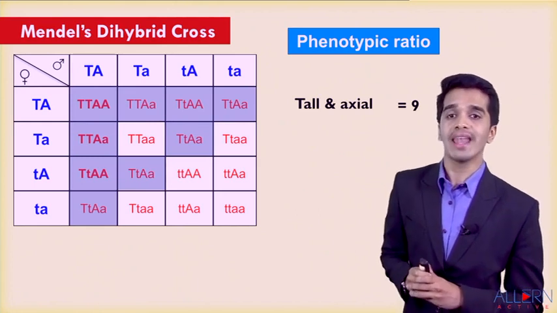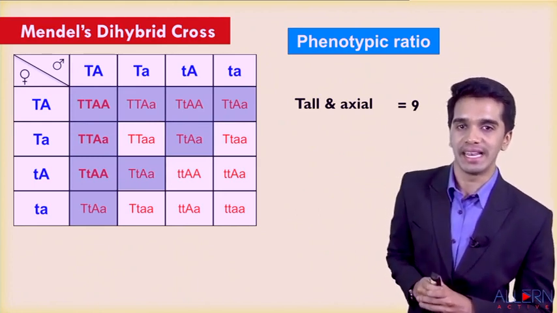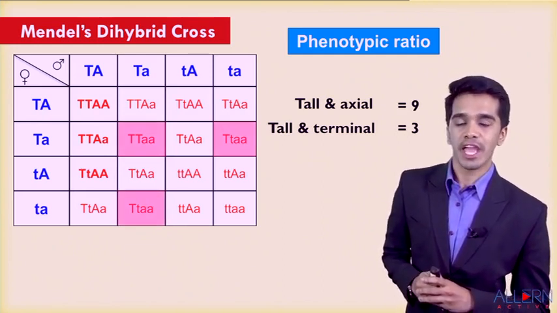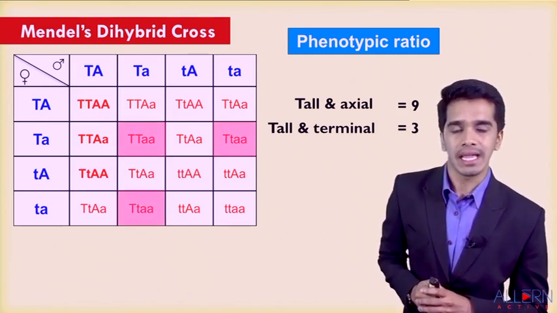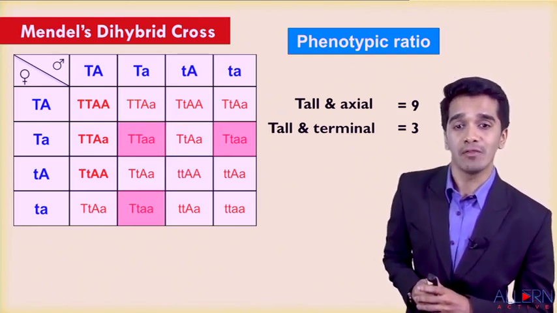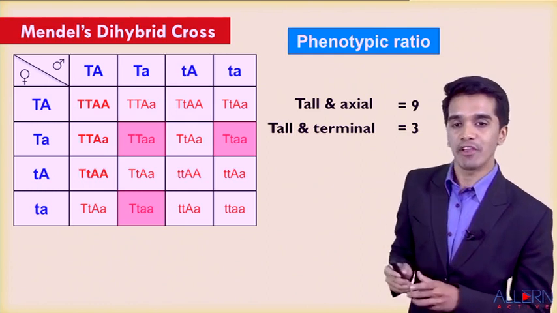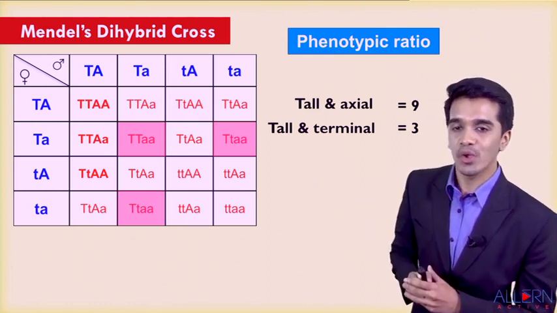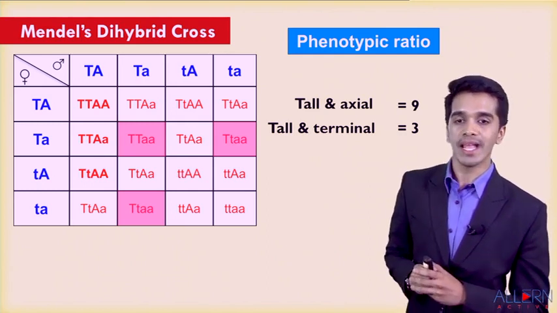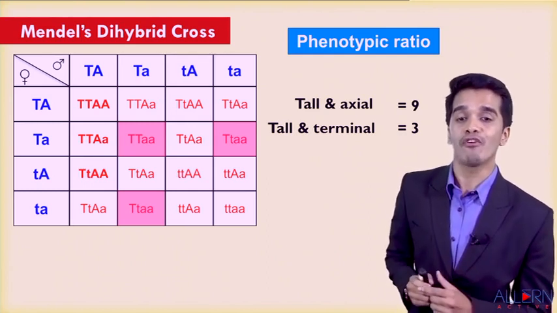So the tall and axial phenotype is 9. The next combination will be tall with terminal. If you see a capital T and small a combination, that plant will be tall and terminal. In this Punnett square, you can see there are 3 tall and terminal plants.